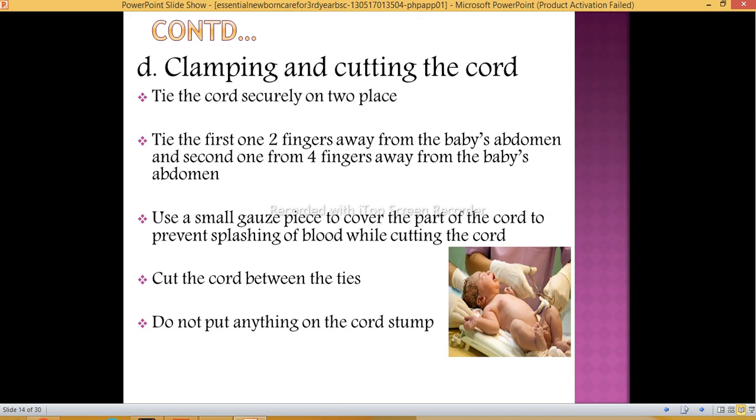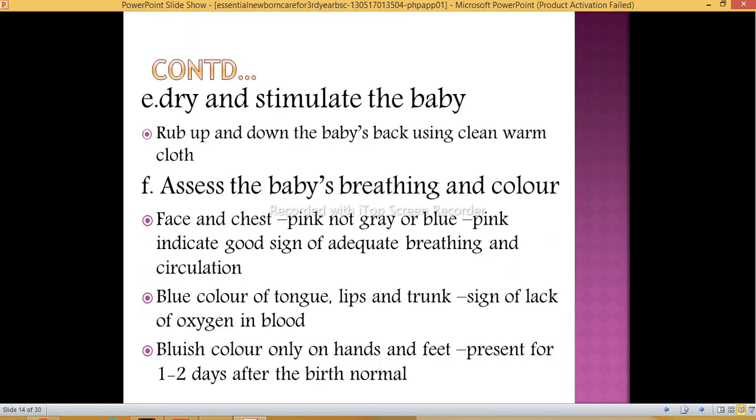Do not put anything on the cord stump. It will remain like that and be left like this. Don't touch the stump without washing the hands, or no need to touch, because the chance of getting an infection is more.